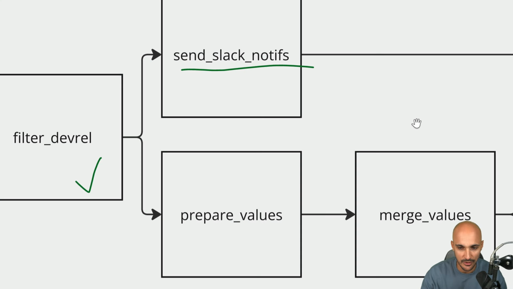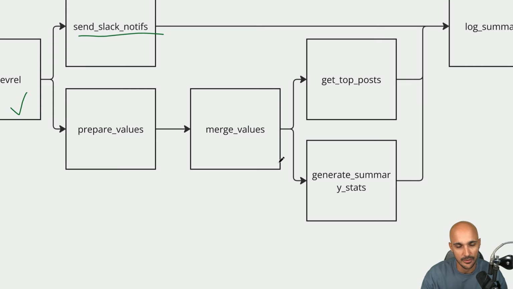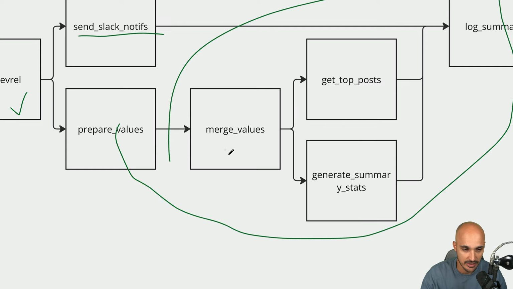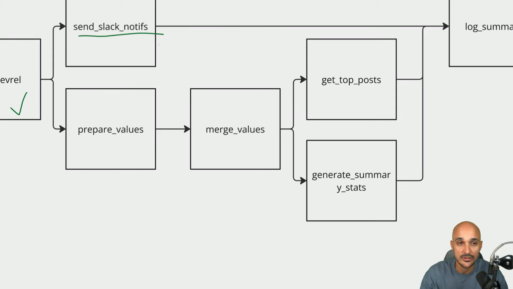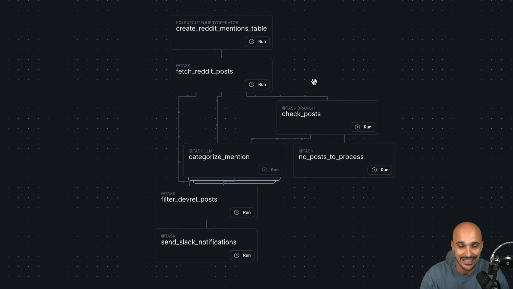Honestly, I won't cover the rest of the tasks because this is more related to SQL. It's just running SQL queries, but feel free to ask if you have any questions regarding those tasks. Basically, we interact with Snowflake, but at this point, we have successfully implemented a data pipeline that identifies Reddit posts that the DevRel team should respond to. And again, this is exactly what we are using in production at Astronomer.